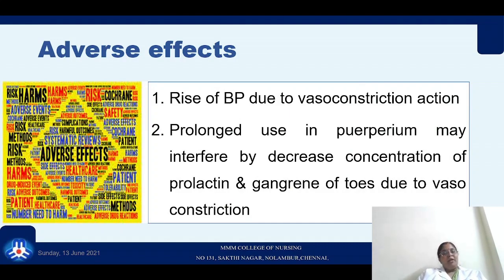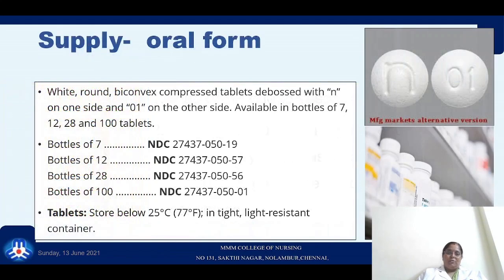and when you use it for a long period in the puerperium for treating subinvolution or excessive lochia, it may decrease the concentration of prolactin, and thereby it also has a chance of causing gangrene on the toes because of vasoconstriction.